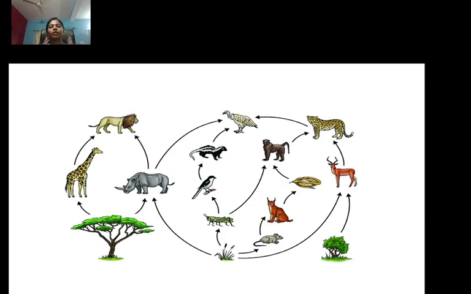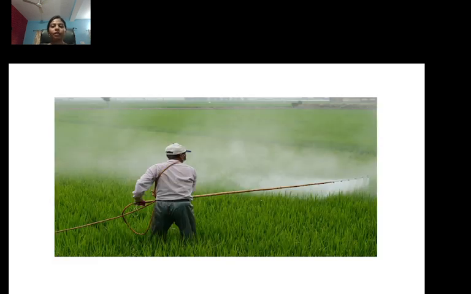Yes. So how do you think harmful chemicals enter our body? How do you think, students? Yes, come on. Yes, because of pesticides and chemical fertilizers. Very nice. Nowadays people spray pesticides on the plants of our crops.